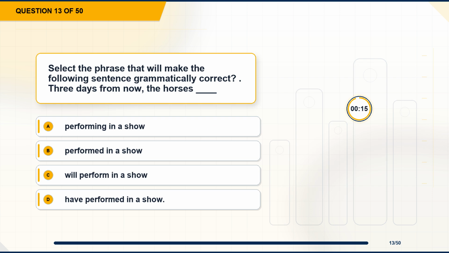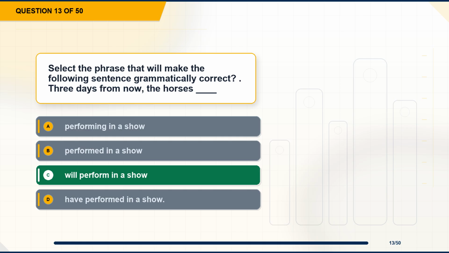Question 13. Select the phrase that will make the following sentence grammatically correct. Three days from now, the horse is blank. Option A. Performing in a show. Option B. Performed in a show. Option C. Will perform in a show. Option D. Have performed in a show.